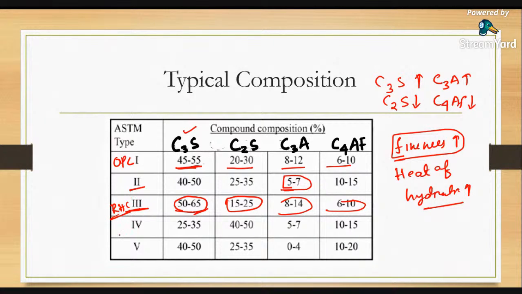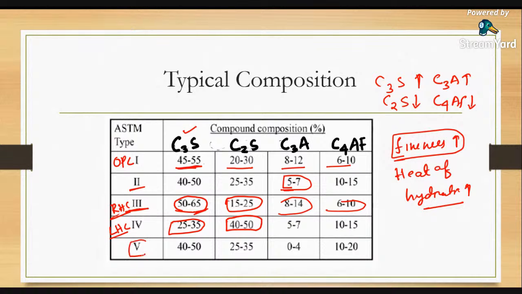Type 4, in India, is called low heat cement. Here the heat of hydration is less. So here we are minimizing the C3S amount and increasing the C2S. We increase C2S for less heat of hydration, for low heat evolved from the cement reaction. They are increasing C2S as compared to this. That is the only difference.